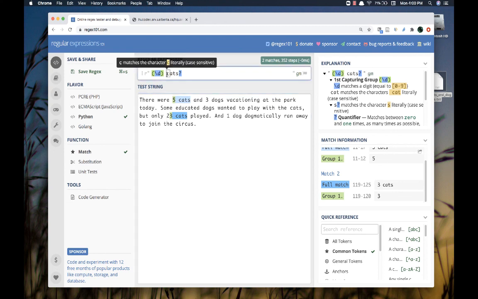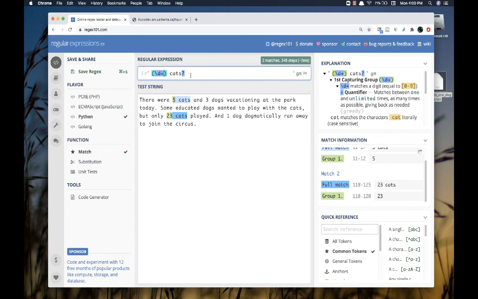So obviously what I need to do is I need to go back, and instead of searching for one digit, I need to search for one or more. So my group now is one or more digits, and you'll notice that I am in fact picking up both the 2 and the 3. That's exactly what I wanted to have happen.